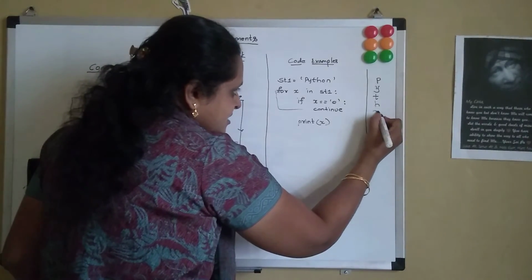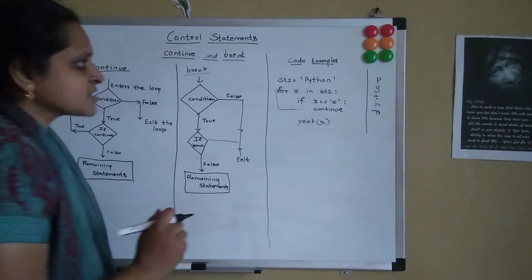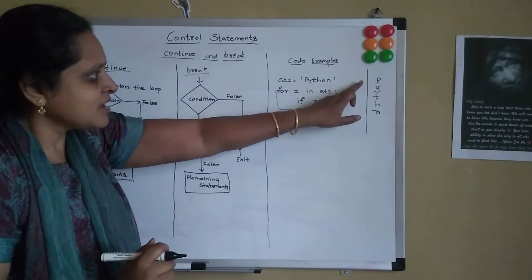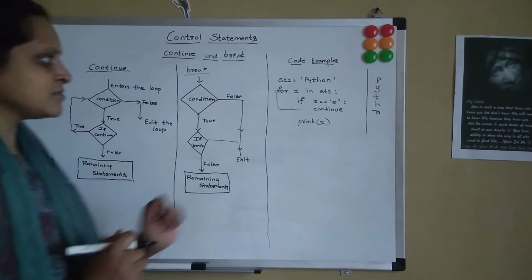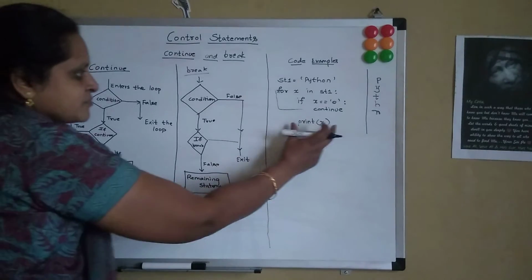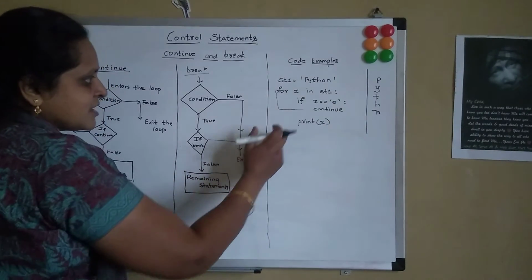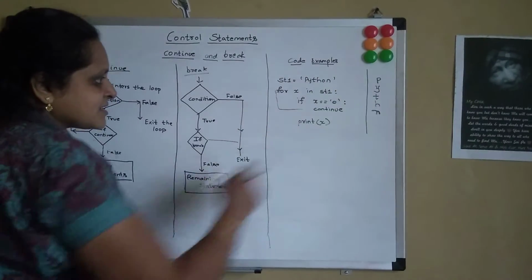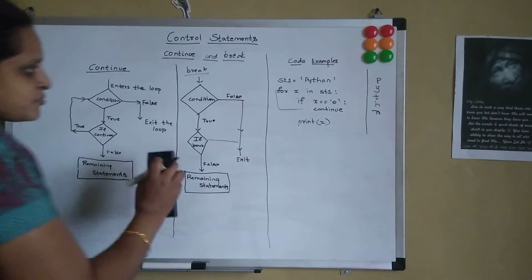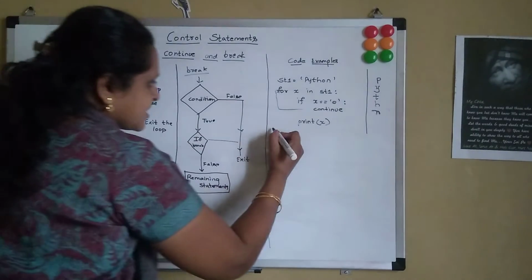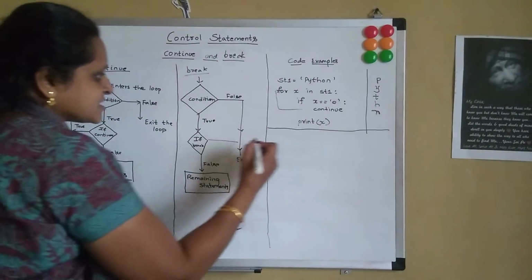So basically, it has skipped printing the o letter and the output will be p, y, t, h and n. So it has bypassed the print statement for the o condition and the rest of the characters have been printed. Now this is the output for the continue statement. Now the same program, let's see the output with the break statement.